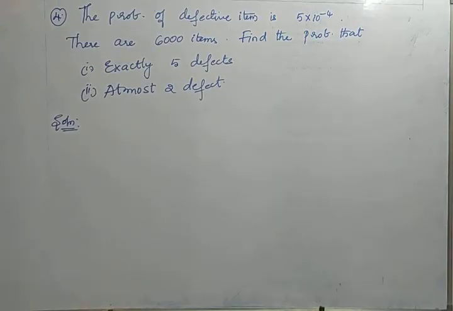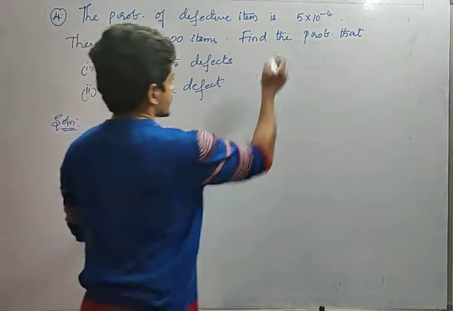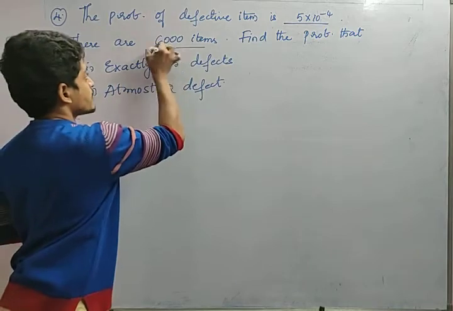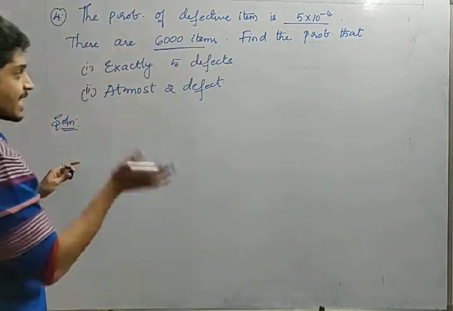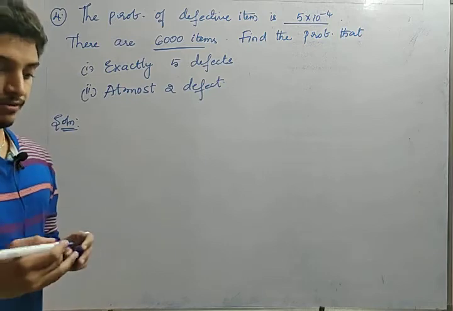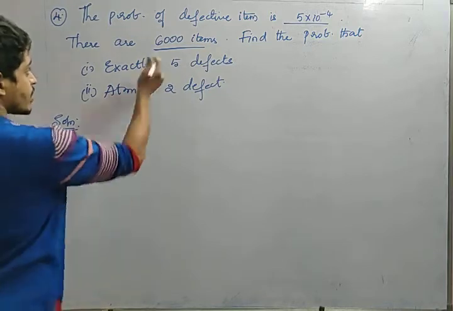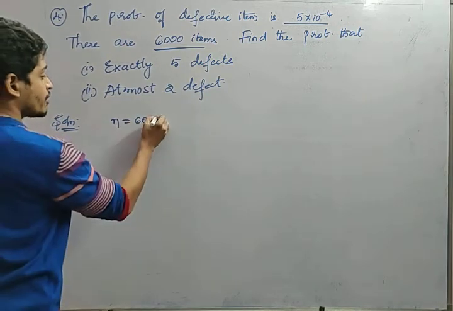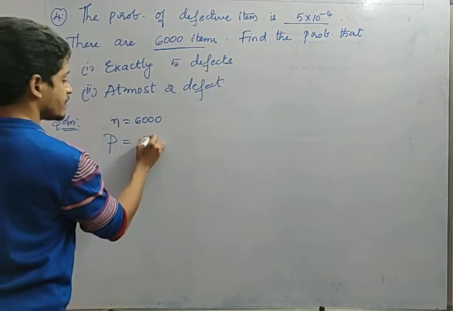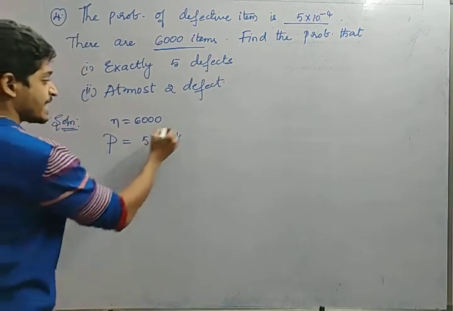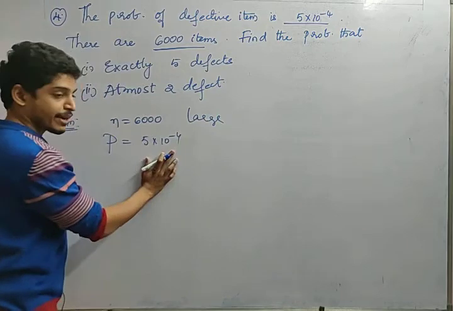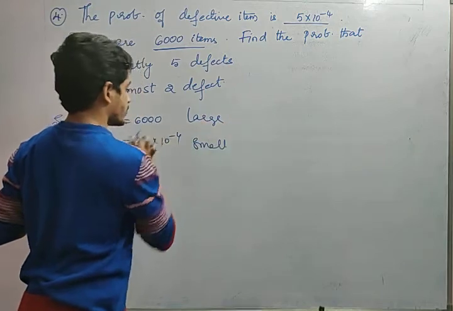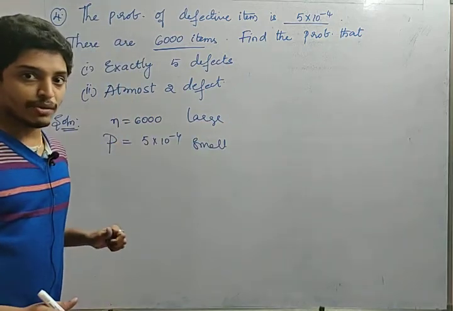So next question, friends. The probability of a defective item is 5 into 10 power minus 4. There are 6,000 items, and find the probability of exactly 5 defects and at most 2 defects. Listen carefully. Here n equal to 6,000 items, and the probability of getting a defective item is p equal to 5 into 10 to the power of minus 4. See, n is a large quantity, and 10 to the power of minus 4 means 0.0005, which is very small. That means we can apply the Poisson distribution by looking at the given data.